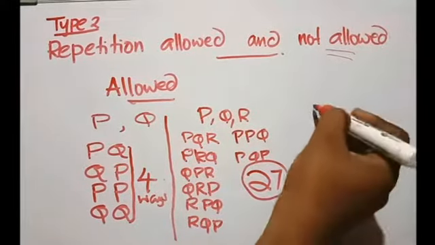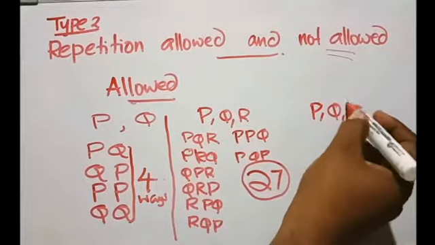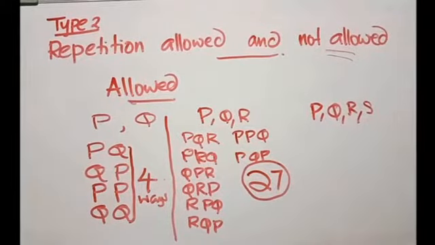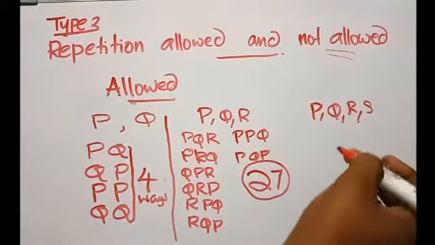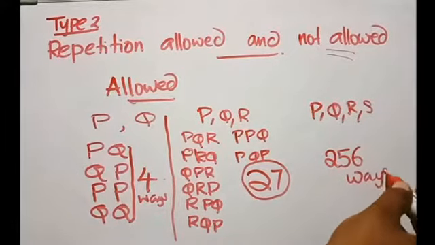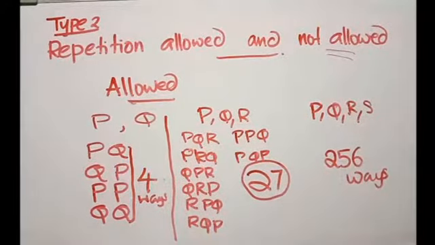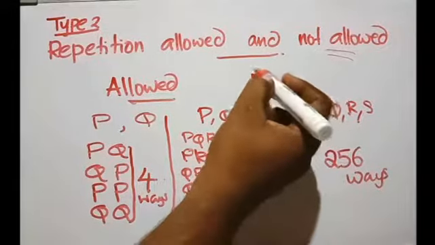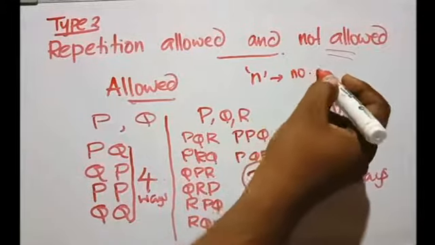You know, if we have 4 letters, it can be arranged in 256 ways. If there are 5 letters, it can be arranged in 625 ways. Think, just 5 letters. And how do we find this number of arrangements? It's very simple. Suppose n is the number of letters. n represents the number of letters.